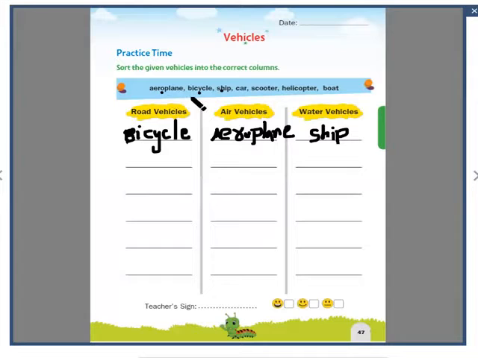Ship. I'm ticking all. You should tick all of them.